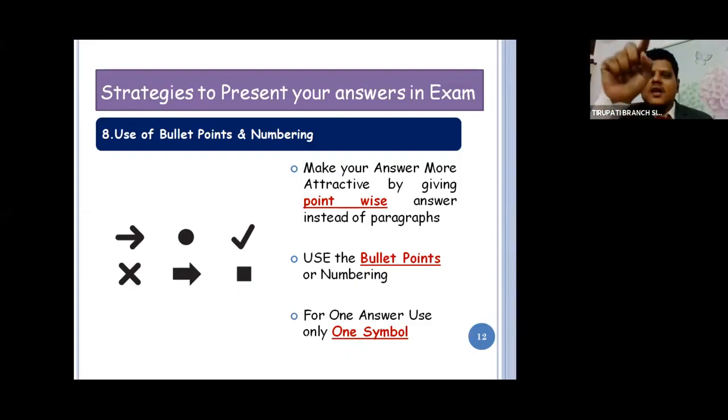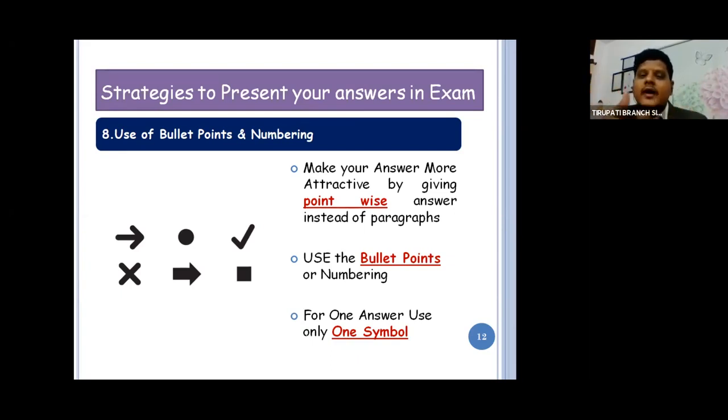Write the audit procedure and keep it in a box. Have two classifications: compliance procedure and substantive procedure. For compliance procedure, draw one down arrow and write internal controls. For substantive procedure, draw two down arrows: test of details and test of transactions. Beautiful chart. The same thing you can write paragraph-wise or point-wise.